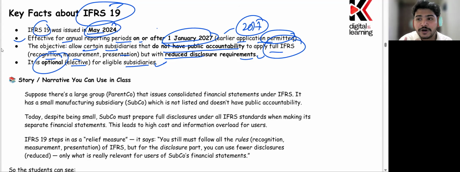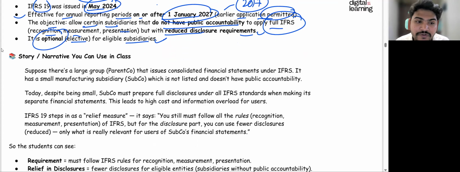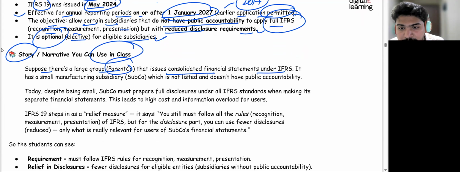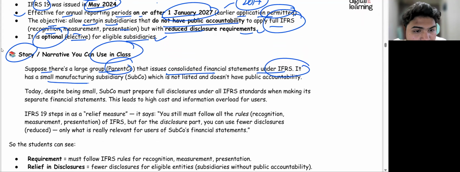Now, it is an optional election for eligible subsidiaries. It is not forced or mandatory for any subsidiary, but when a subsidiary wants to apply this, it is available to them. Now the story and narrative we are going to use in the class is that suppose there is a large parent company that issues consolidated financial statements under IFRS. It has a small manufacturing subsidiary which is not listed. If it is not listed, then it does not directly have public accountability.